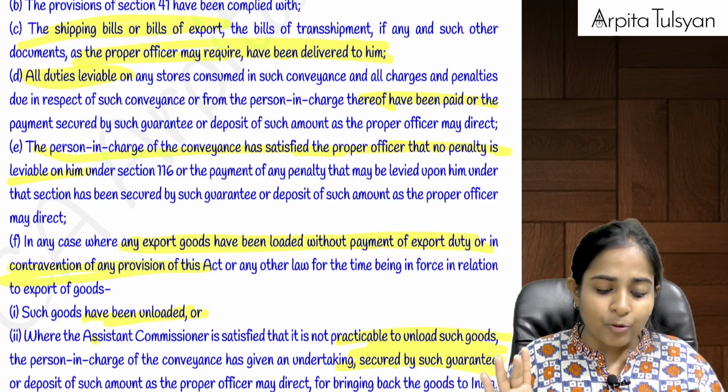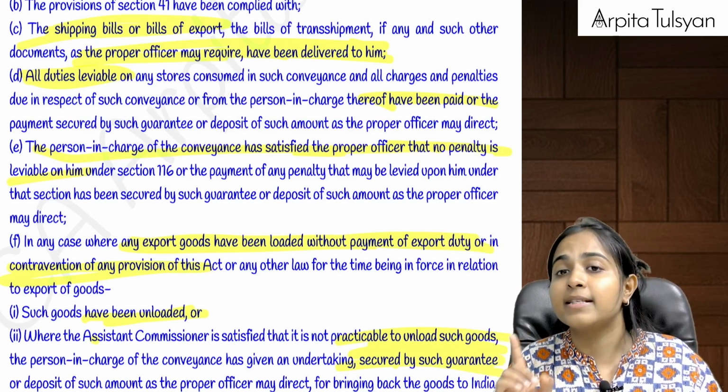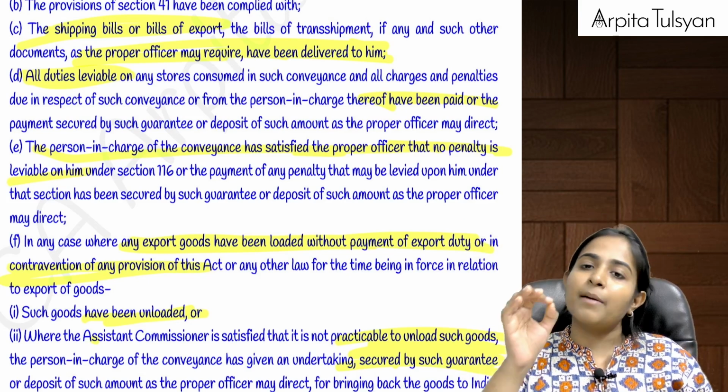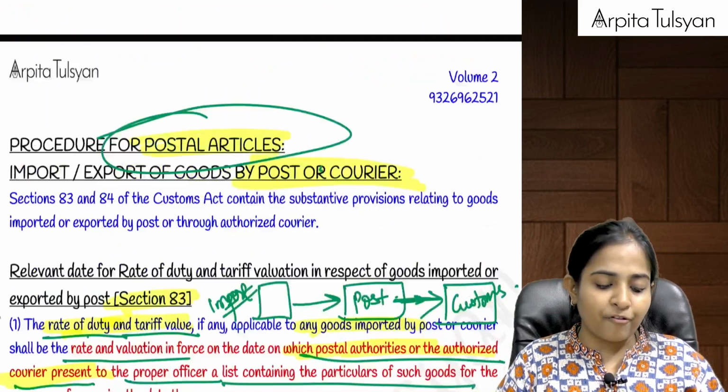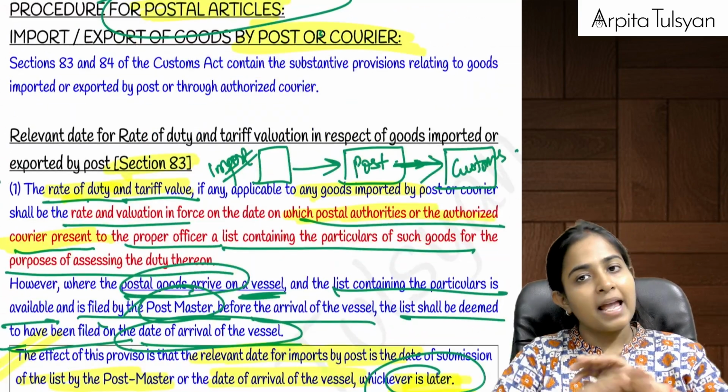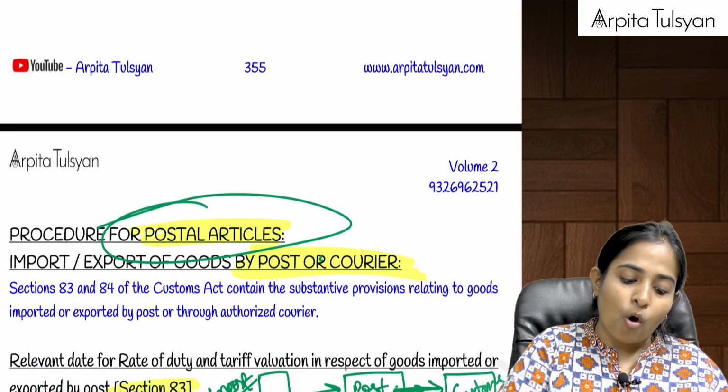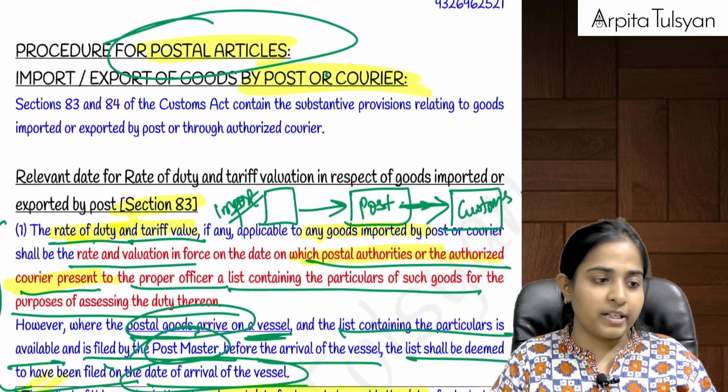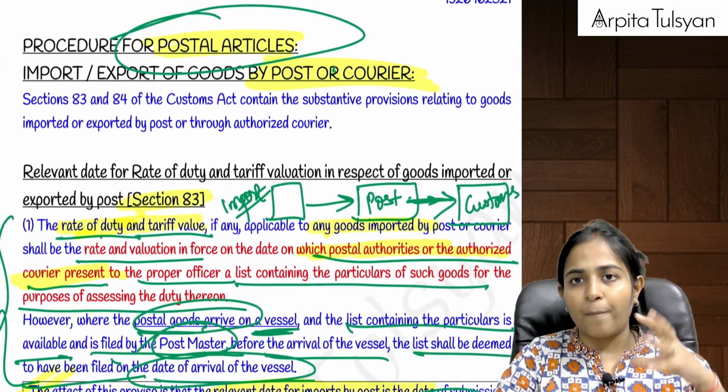Okay, this will happen only in which cases? This will happen only in such cases where there was some mistake, where there was some fraud that has happened. Are you clear till here? This was all about your exportation proceedings. Now going on to the last few parts of the chapter.